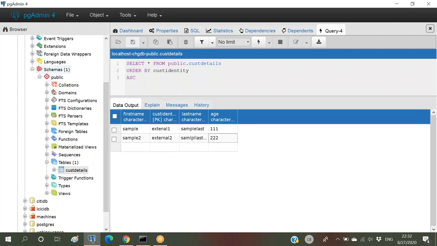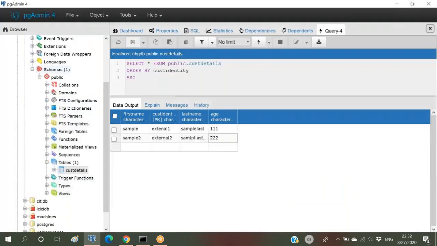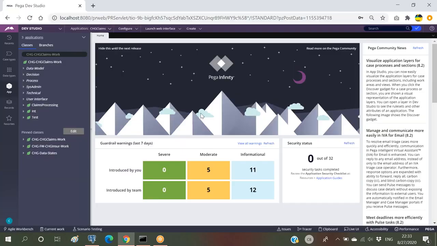This particular database table has to be accessed by my PRPC. So we have to make this database accessible by my PRPC application. This PRPC application has only one database linked, that is Postgres. But now the new database I have created, CHGDB, has to be linked with our PRPC application.